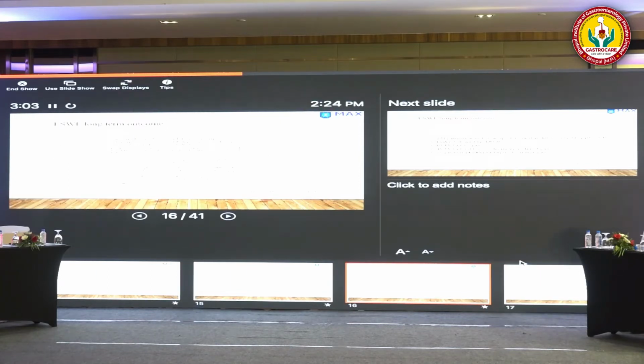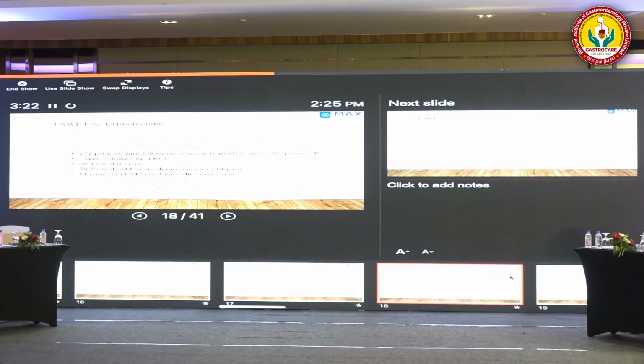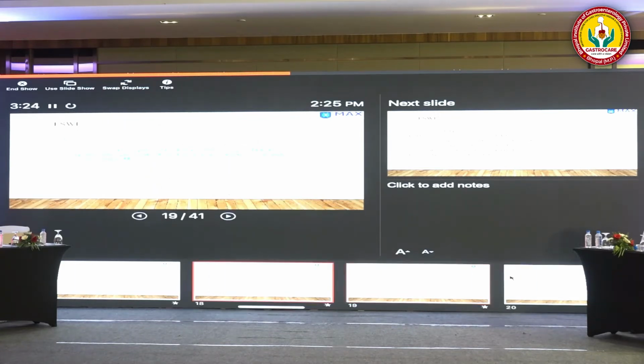And the long-term data from the same center has shown that ESWL is effective for the long-term also. If we see the result at 5 years, 60% of patients are still pain-free. So for the short-term, 80% of patients are pain-free at 6 months, and at 5 years, 60% of patients don't have any pain after ESWL. And the meta-analysis of 4,000 patients has shown similar data, very high long-term and short-term efficacy for ESWL